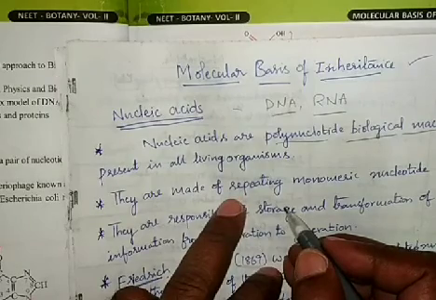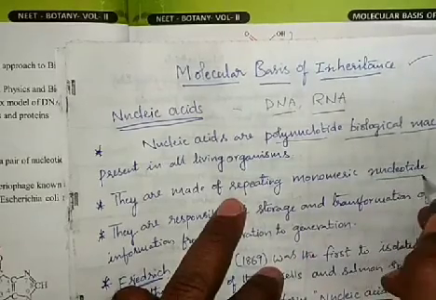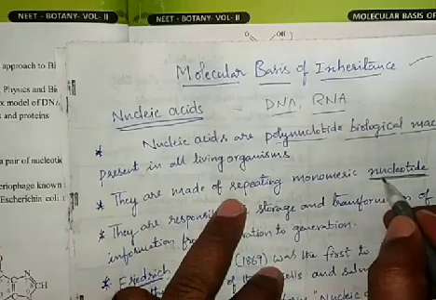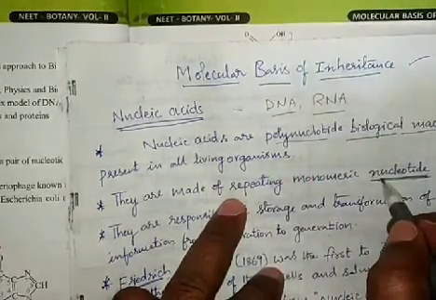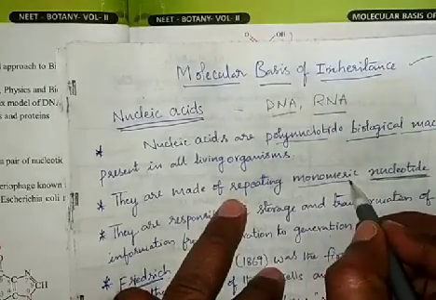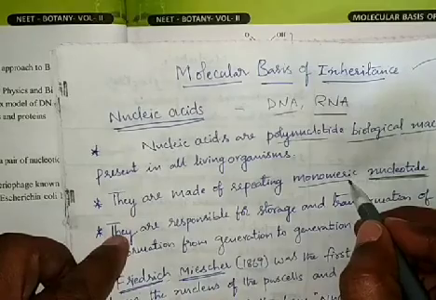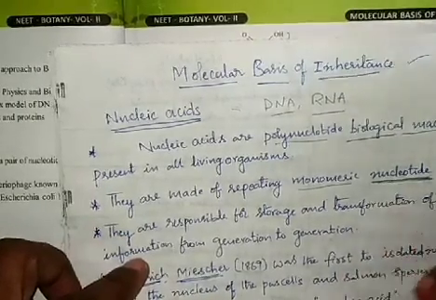DNA and RNA are macromolecules made up of monomeric units called nucleotides. A nucleotide is a monomeric unit. Like this, repeated monomeric units form DNA and RNA, the nucleic acids.